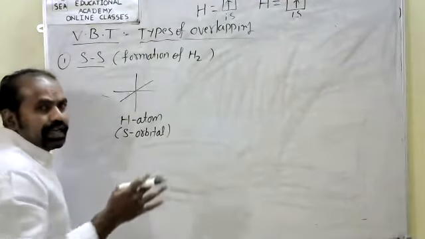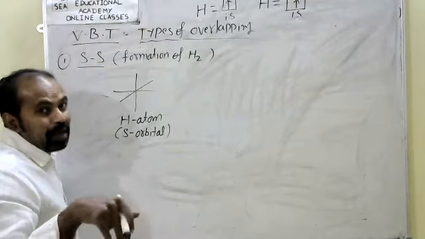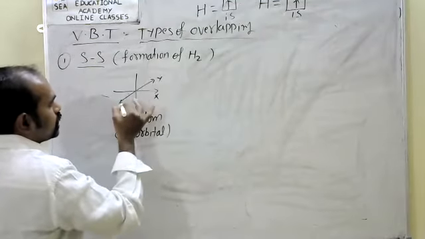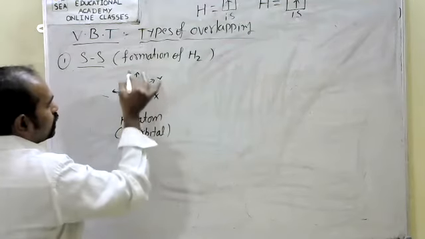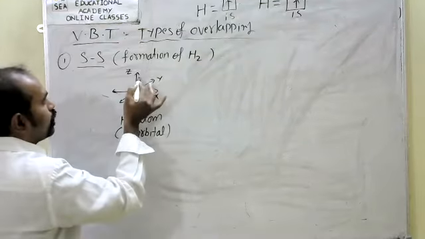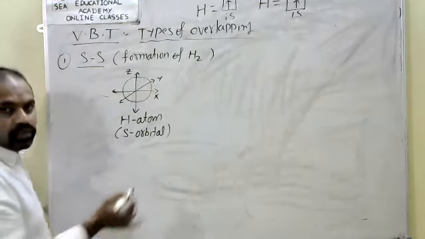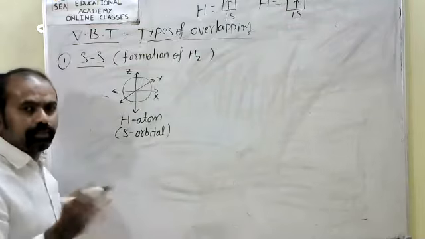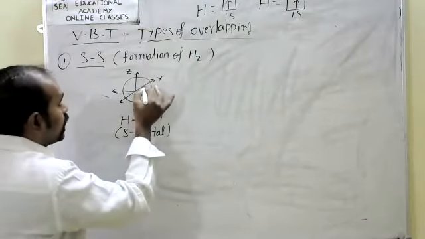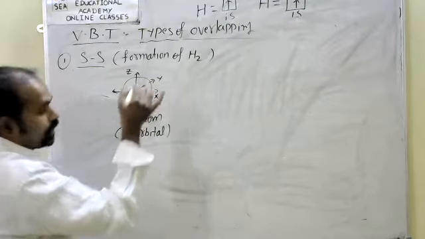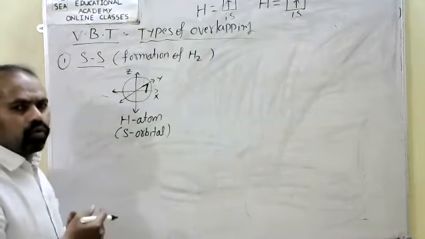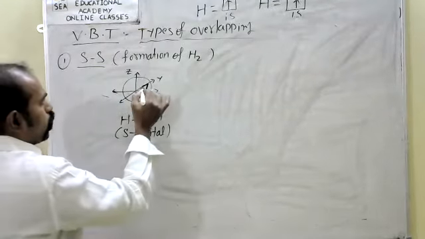Since an orbital is three-dimensional, I have taken three axes, x-axis, y-axis and z-axis. The s orbital is spherical, so the electron is compulsorily present in this spherical region. I have taken the electron here, clockwise.